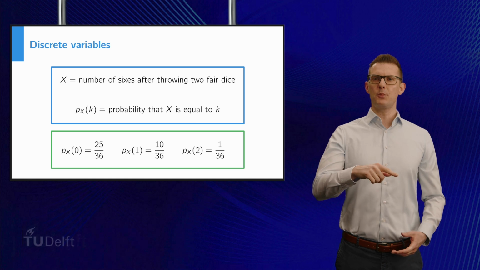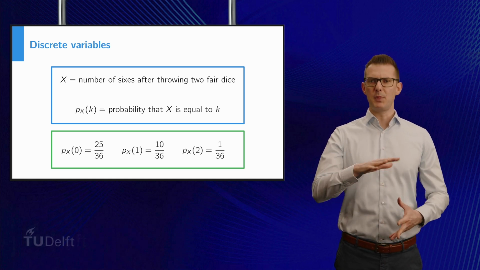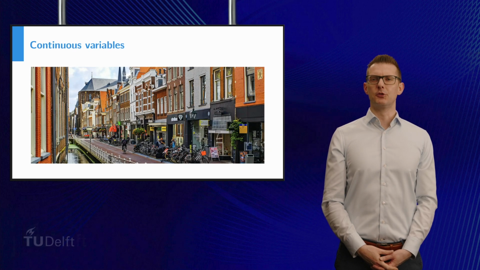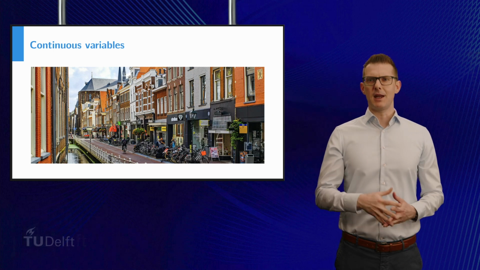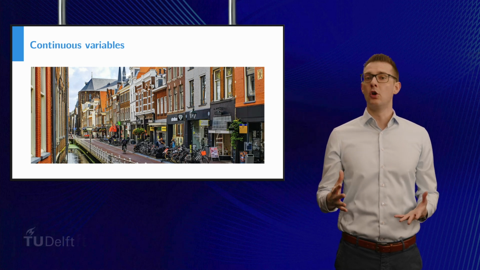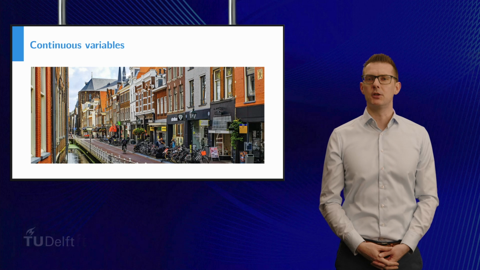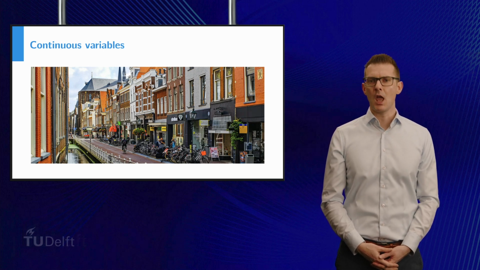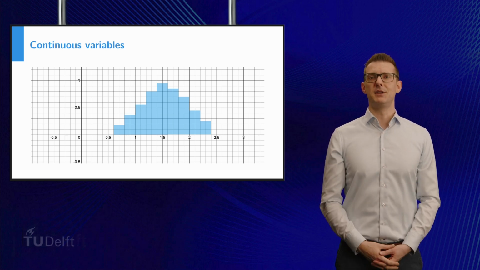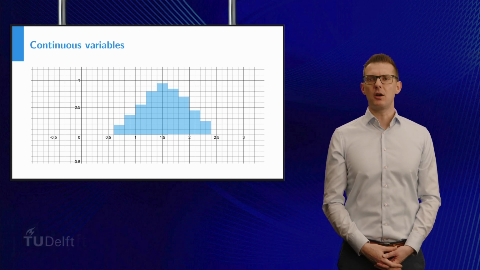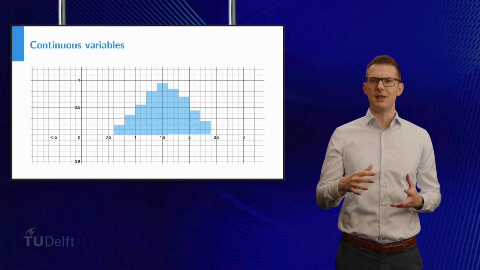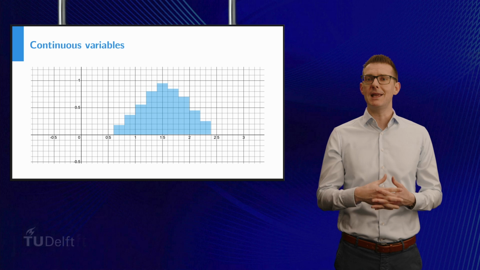Okay, let's return to the example where we were investigating the height of people in Delft. Remember, this was a continuous variable. In order to get an idea about the distribution of people's height in the city of Delft, we could look at a sample of 100 people, and we could present the data that we find in a histogram. Now, a histogram is a type of graph that shows the frequency of data within certain ranges. Each bar represents how many times a certain range of data occurs. It helps you to see patterns and distributions in your data very quickly and easily.